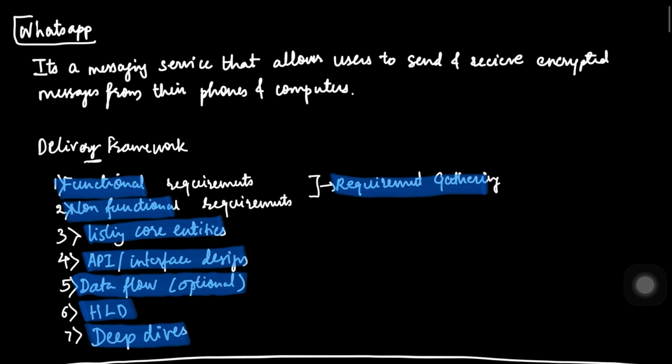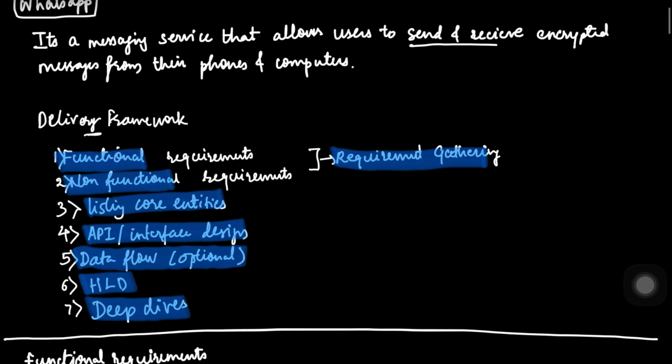It is a messaging service which we use daily, which allows users to send and receive encrypted messages from phones and computers. If you have ever opened the network tab of WhatsApp Web, you would see some WebSockets being used, some visible traffic over there. So this isn't just magic, it is the high level system design of WhatsApp.